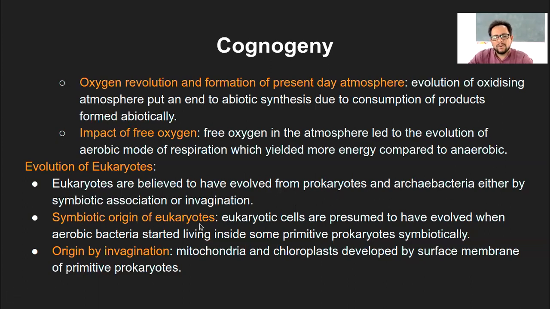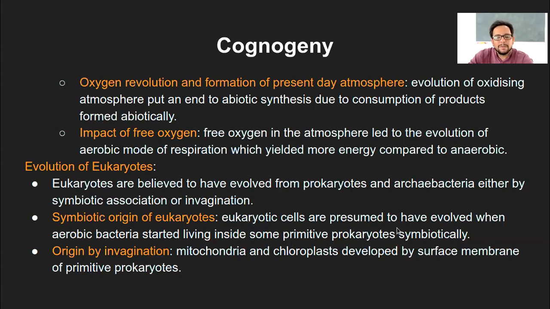So in the symbiotic origin of eukaryotes, these cells are presumed to have evolved when the aerobic bacteria started living inside some primitive prokaryotes symbiotically. Now these prokaryotes were able to gain their energy. So these aerobic bacteria started living inside these primitive prokaryotes, and that too symbiotically.